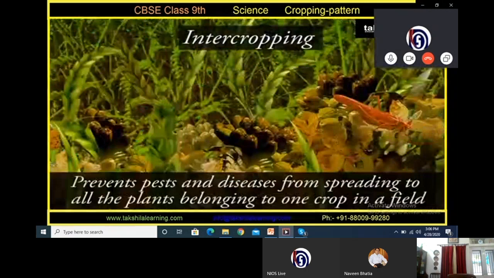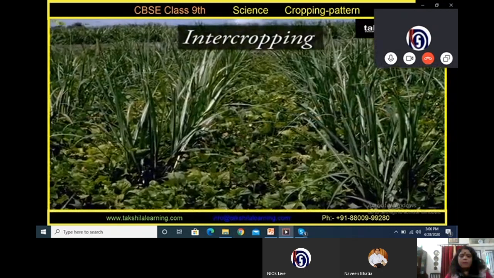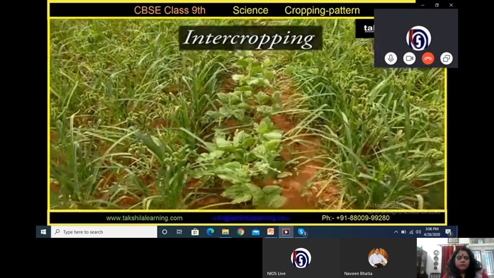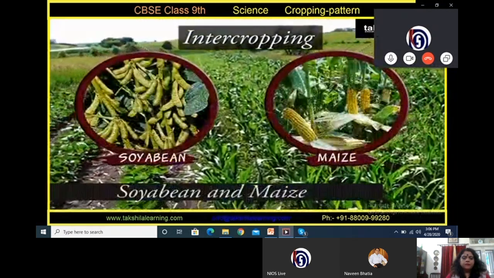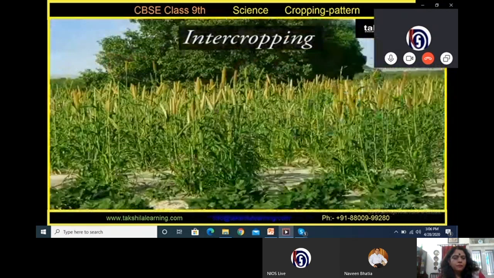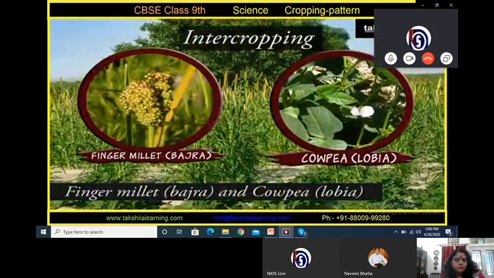Intercropping also prevents pests and diseases from spreading to all the plants belonging to one crop in a field. In this way, both the crops can give a better yield. A few examples of combinations for intercropping are soybean plus maize, finger millet or bajra plus cowpea or lobia.